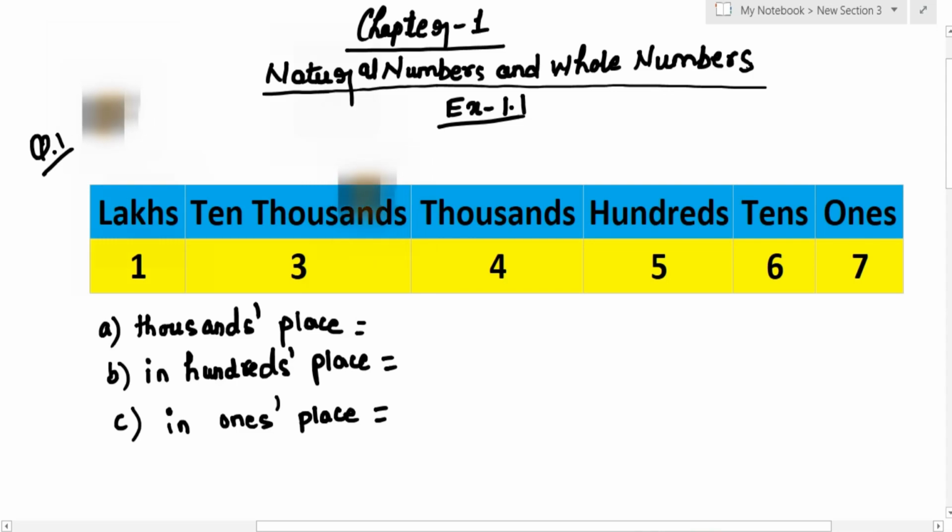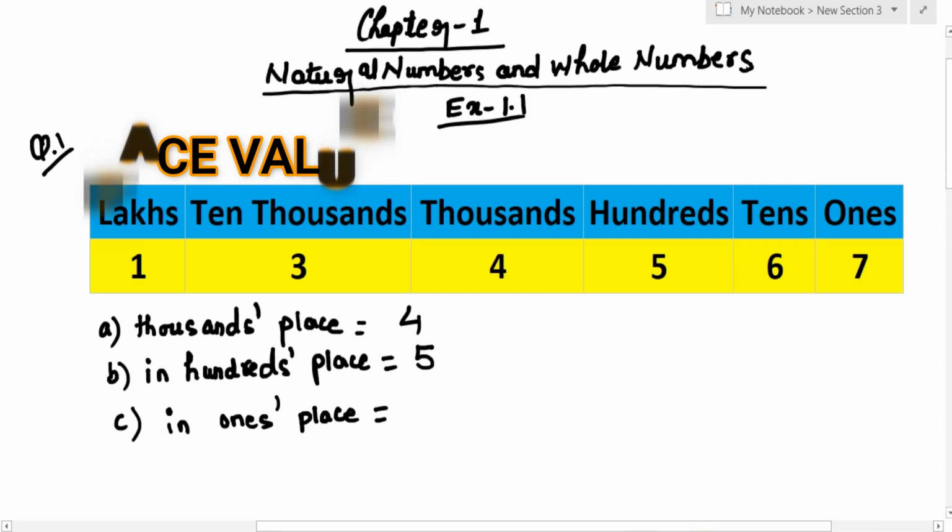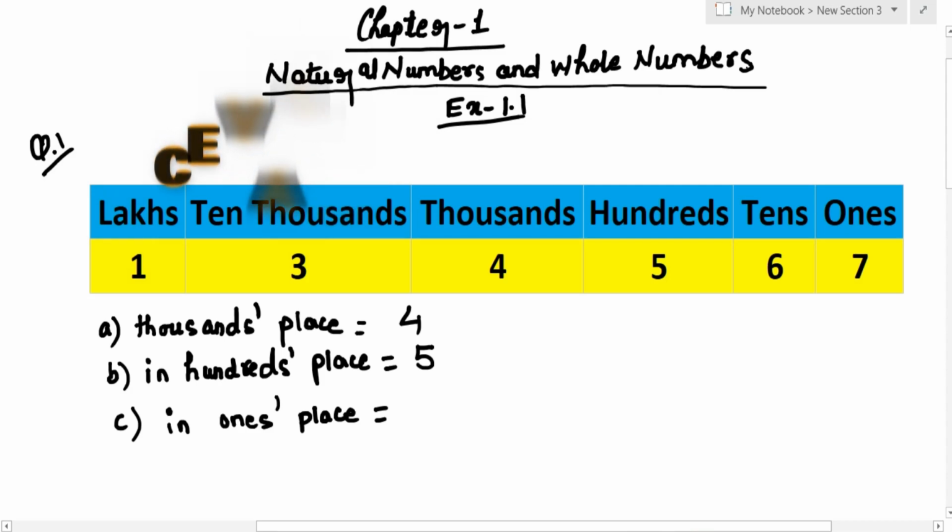Exercise 1.1, question number 1. Name the face value of digits in number A. It is asking to tell the face value of the digit in the thousands place. You can see that in the thousands place 4 is the digit, and the face value of 4 is 4 itself. Now we need to tell the face value of the digit in the 100s place. Here in the 100s place it is 5, so the face value of 5 is 5 only. And the last one, the digit in the ones place, is 7. So we will write down the face value of 7 is 7.